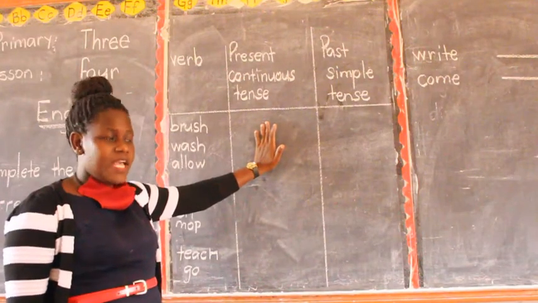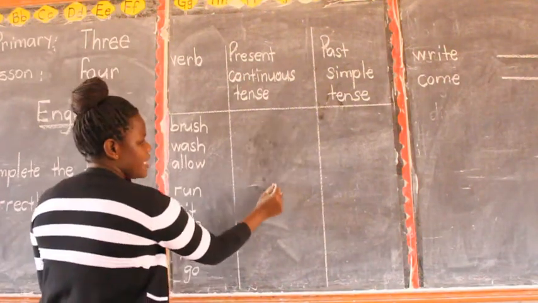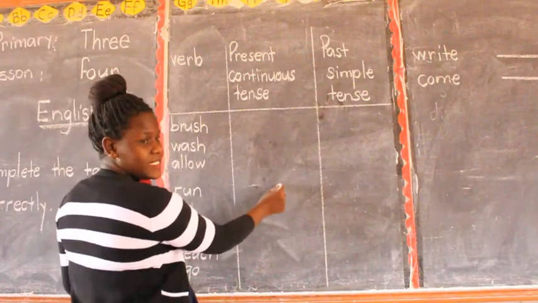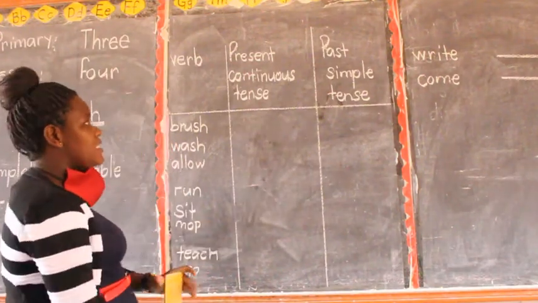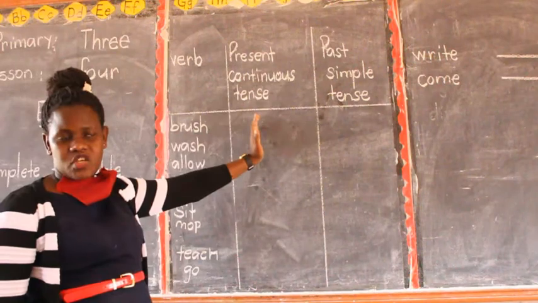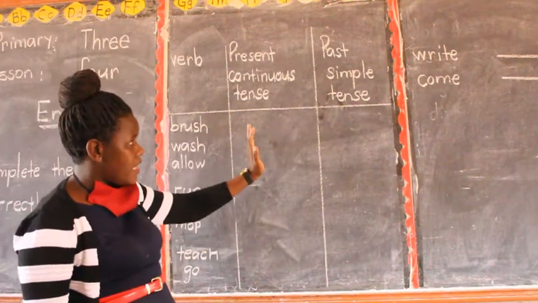What is the teacher doing? The teacher is writing on the chalkboard. So this is the tense that talks about actions that are happening right now.